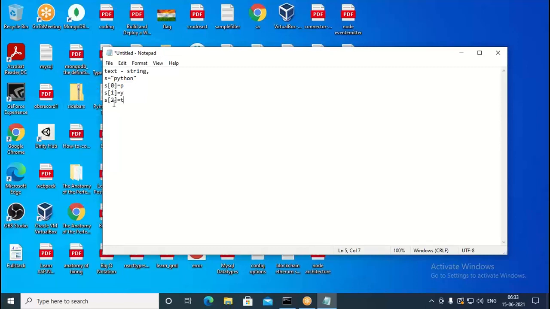So here 0 index, 1 index, 2 index, and the last character is going to be length minus 1. In Python in total, we have six letters or 6 characters. The very last character you can retrieve using s[5]. So s[5] gives you n because it has 6 characters. The very first character we start with 0, and the last character is length minus 1. 6 minus 1 is 5. So like that we access a Python string. It doesn't have any character type of data, but using the index operator, you can retrieve individual characters from the given Python string.